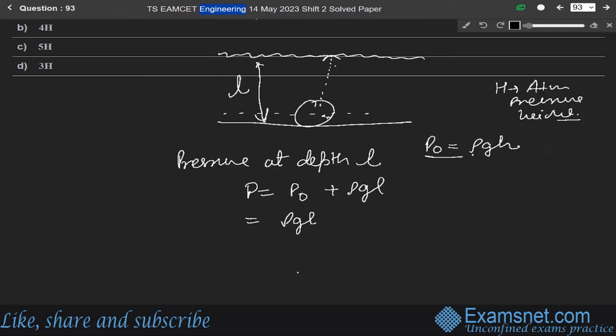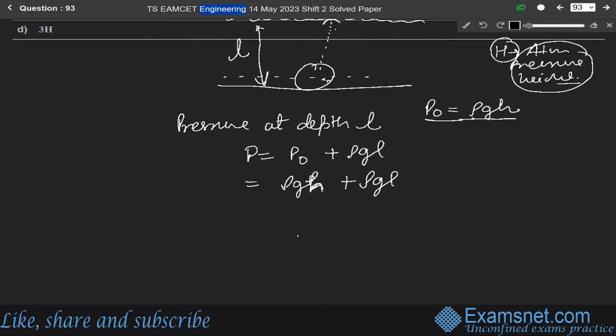Rho G H, sorry. P naught is what? Rho G H. So it will be rho G H plus rho G L, and we have used the atmospheric pressure height as capital H as given in the question. So in terms of this small h, write capital H.